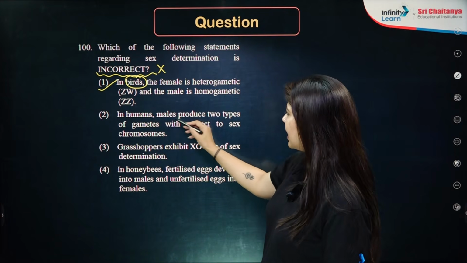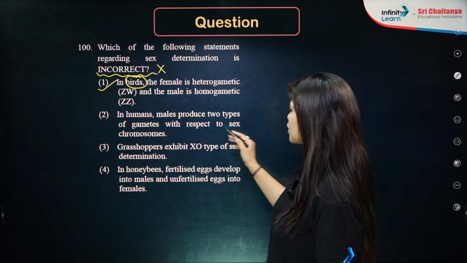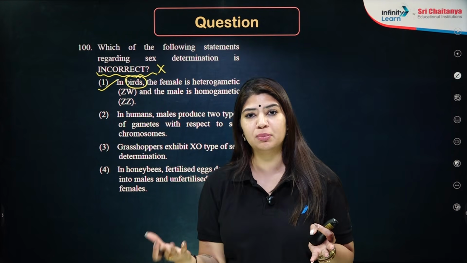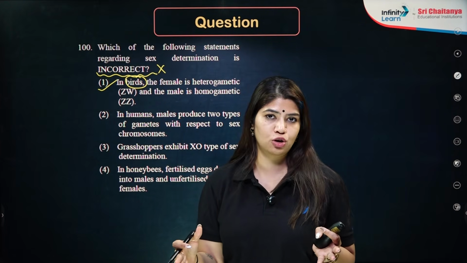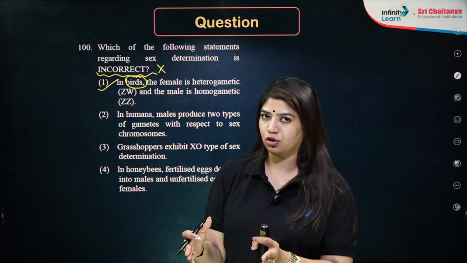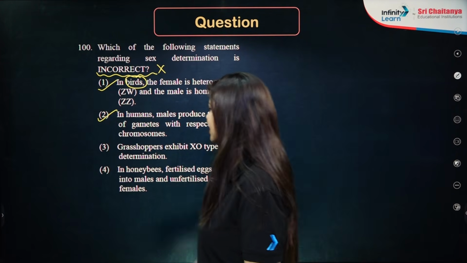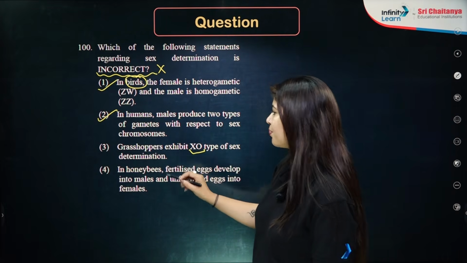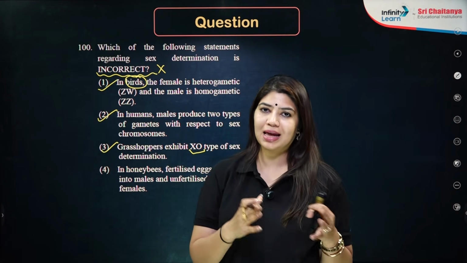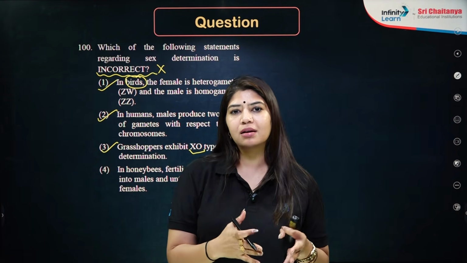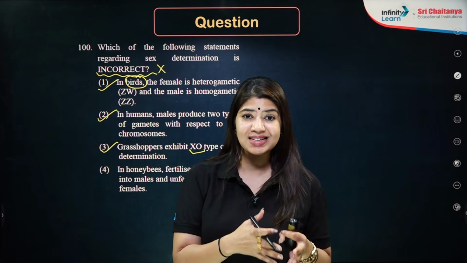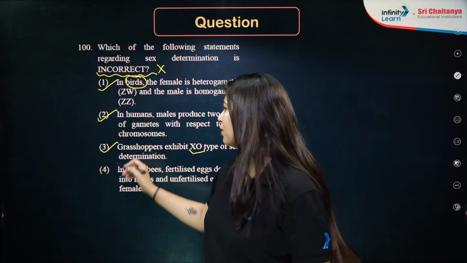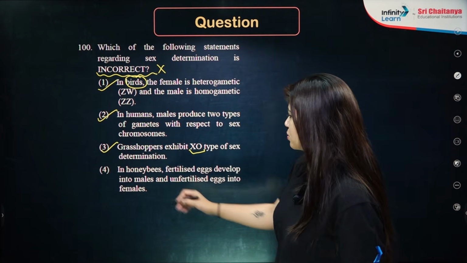In humans, males produce 2 types of gamete with respect to the sex chromosome. In human beings, we have male and female. Female has XX chromosomes, male has XY chromosomes. So again, it is a perfectly correct statement. Grasshopper exhibits XO type of determination. In the grasshopper, male has XO. So basically here we have 1 sex chromosome less than the female counterpart. So it is also a case of male heterogamety. Perfectly correct statement. Then comes option number D.